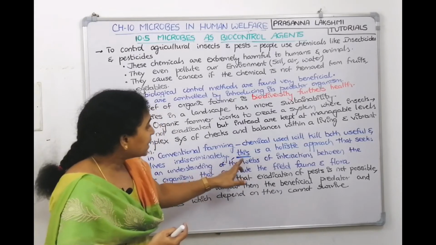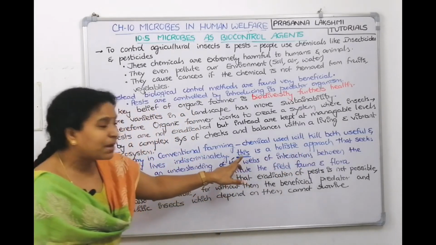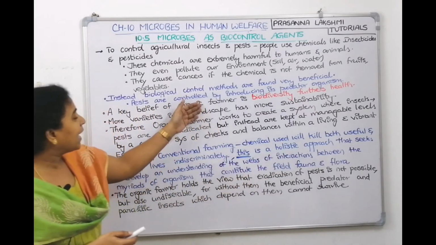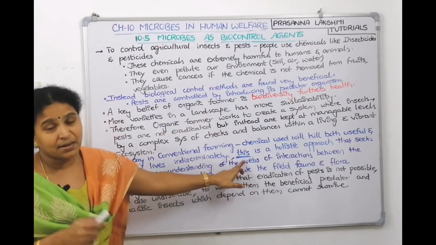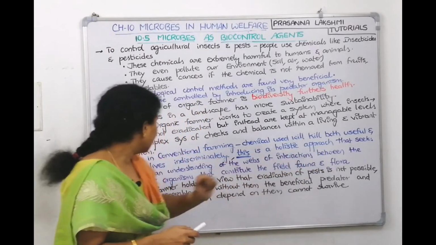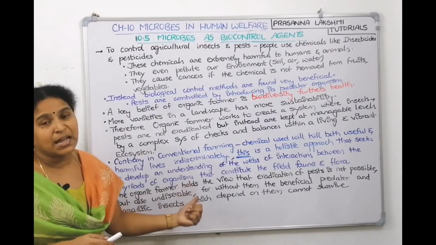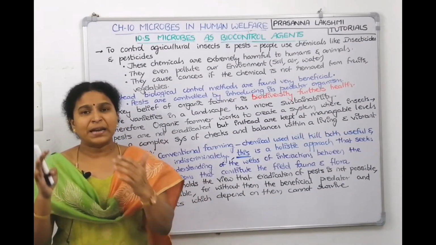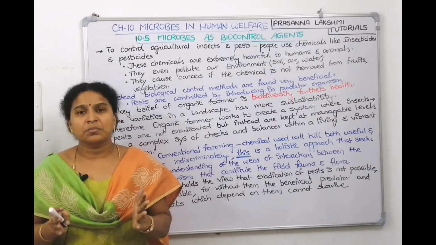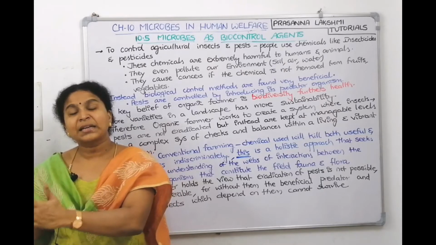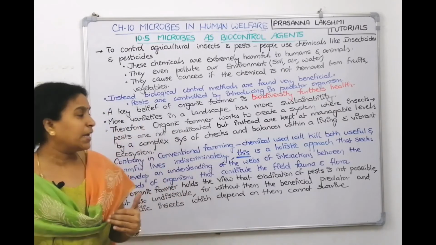Now, whereas this is a holistic approach. What do you mean by this? In NCERT they have given this is a holistic approach, meaning organic farming. This I underlined. This means organic farming is a holistic approach that seeks to develop understanding. So we don't know what the role of an insect in an ecosystem is. It has some role in maintaining other organisms, it has a role in maintaining our life cycle, right?